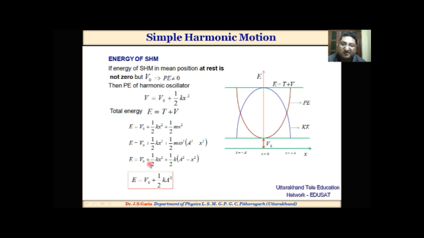The total energy, after solving, is equal to V0 plus half ka square. This is the total energy.